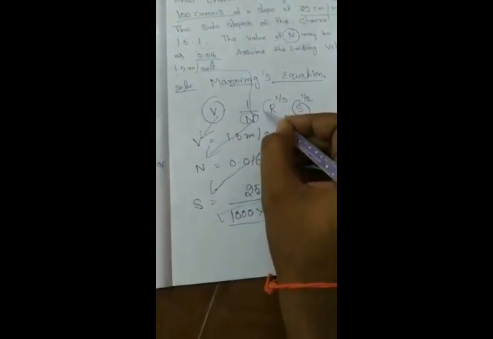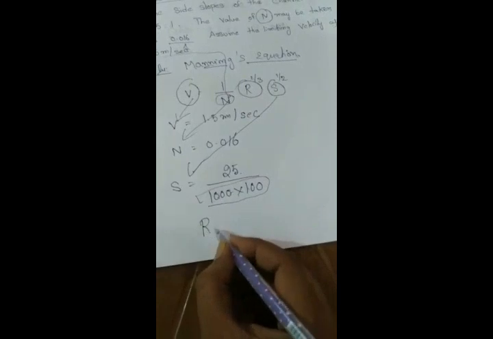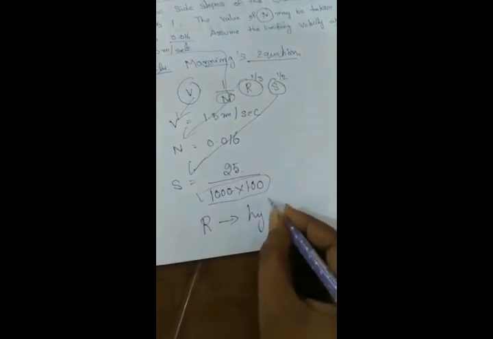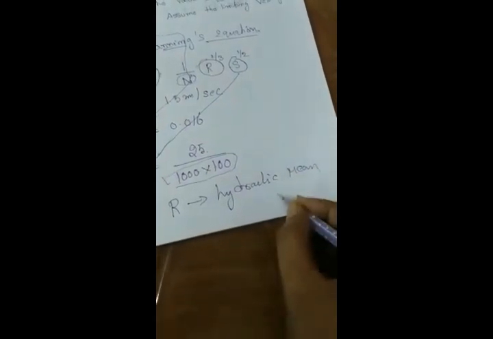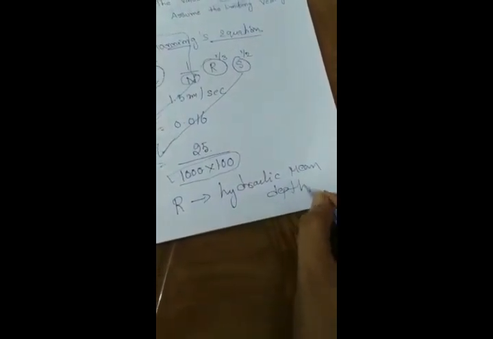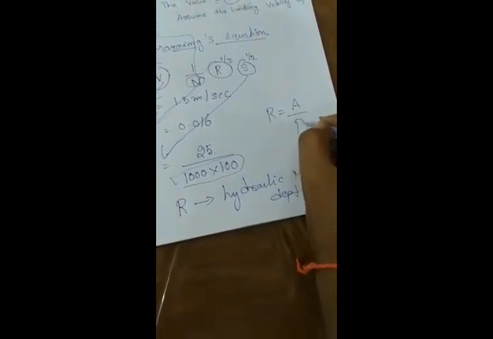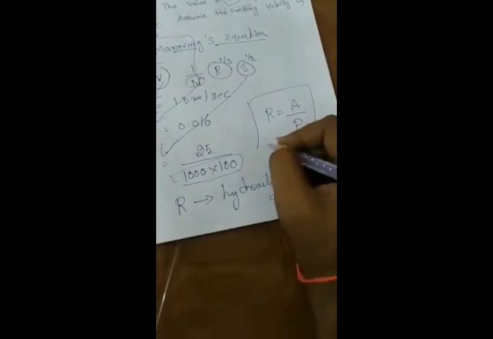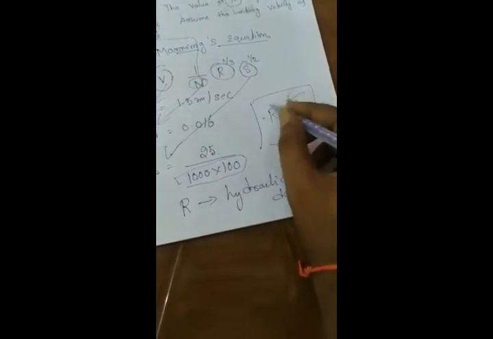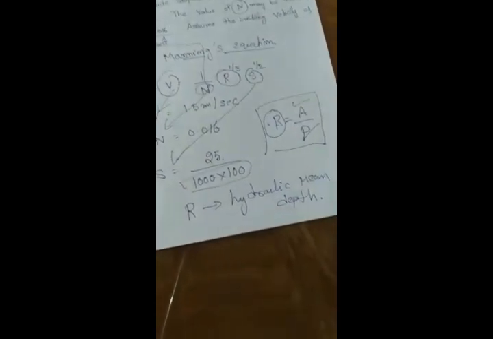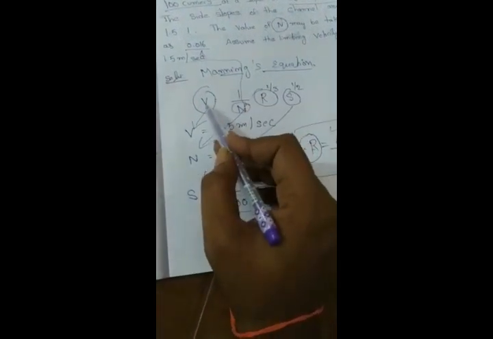So here we note the values of V, n and S. Based on this formula we are able to calculate R. R is nothing but the hydraulic mean depth. R is equal to A by P, area by perimeter. From Manning's equation we calculate the hydraulic mean depth.